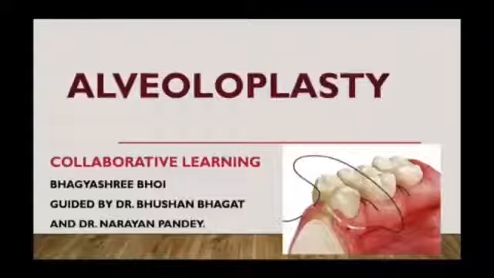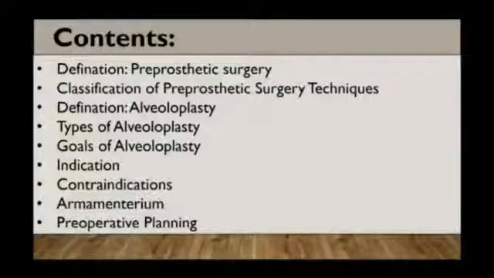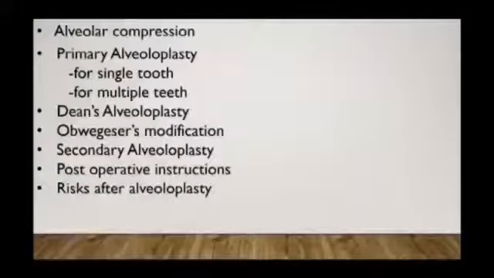So today's session contains definition of pre-prosthetic surgery, classification of pre-prosthetic surgical techniques, definition of the alveoloplasty and its type, goals of the alveoloplasty, indication and contraindication of the alveoloplasty, armamentarium or the instrument which is used for alveoloplasty, preoperative planning, what is the alveolar compression, primary alveoloplasty and its procedure for single tooth and multiple tooth, Dean's alveoloplasty, Obwegeser's modification of Dean's alveoloplasty, secondary alveoloplasty, post-operative instruction and the risk or complication after the alveoloplasty.